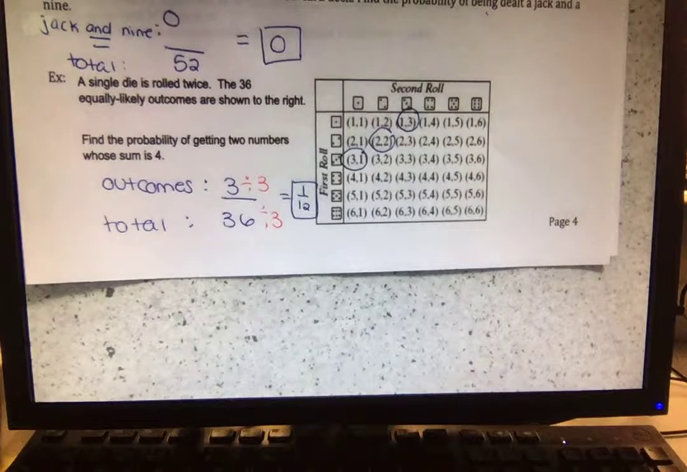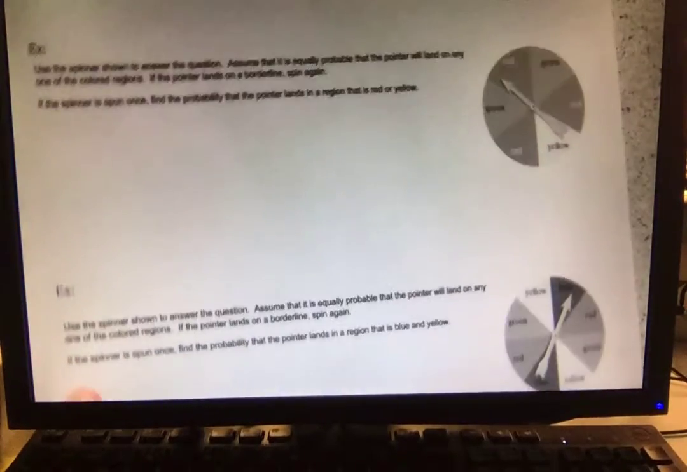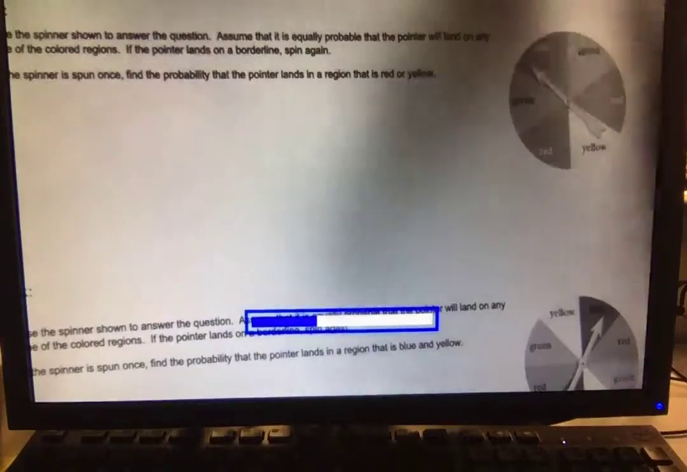3 more examples. How could I help you so far? Staying with me? Decent? Last 3 examples.